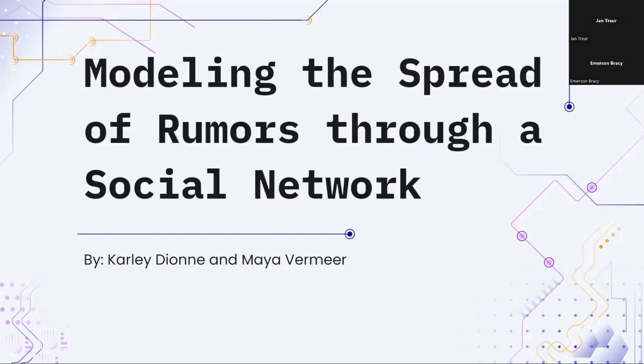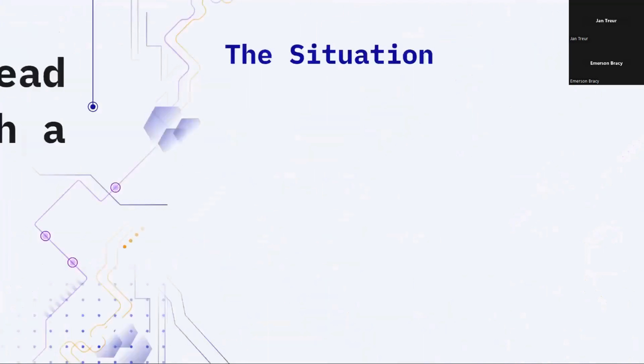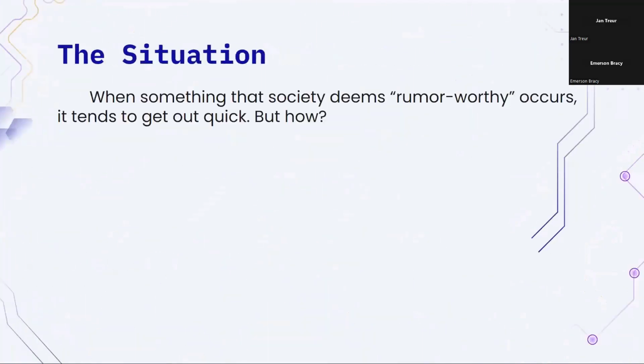Our presentation is on modeling the spread of rumors through social networks. So basically, we were thinking about the fact that when something happens that society or community deems rumor worthy, they're very interested in it. It tends to get out very quickly. I'm sure we've all experienced that. Something happens in your high school class, and then the next day everyone has heard about it.